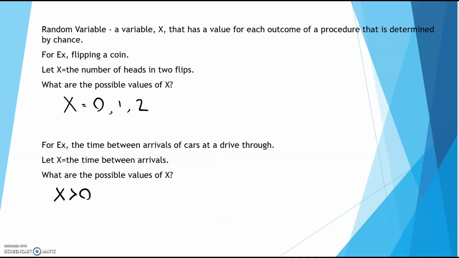So if we go back to these two examples, the first one with the number of flips, was this discrete or is it continuous? Well, I can count how many heads in those two flips. So this would be discrete. Now, this one is talking about a time or a duration of time. Therefore, it is continuous.